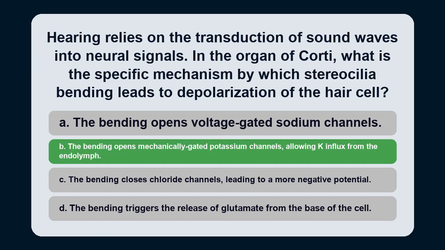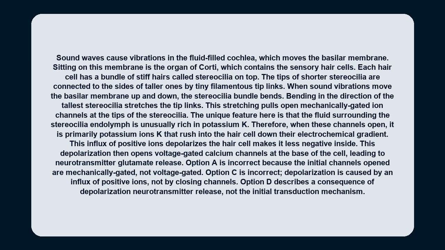The answer is B. Sound waves cause vibrations in the fluid-filled cochlea, which moves the basilar membrane. Sitting on this membrane is the organ of Corti, which contains the sensory hair cells. Each hair cell has a bundle of stiff hairs called stereocilia on top. The tips of shorter stereocilia are connected to the sides of taller ones by tiny filamentous tip links. When sound vibrations move the basilar membrane up and down, the stereocilia bundle bends.